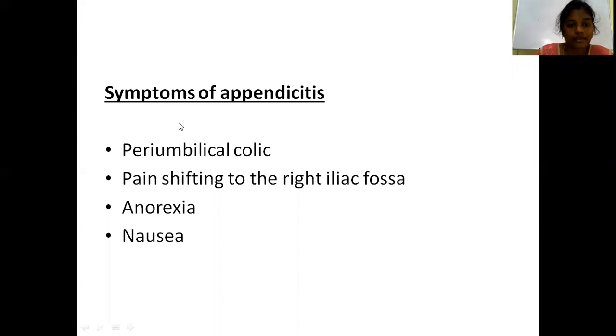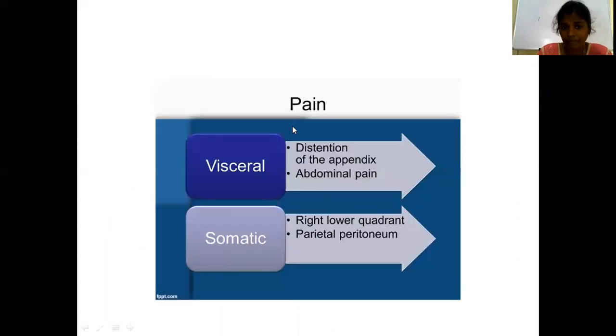Other symptoms of acute appendicitis are anorexia and nausea. See, initially the pain in the appendix is due to distension of the appendix, that is, due to the filling of mucus and increased intraluminal pressure. All this causes the initial pain of the appendix, where the visceral peritoneum gets irritated. As the embryological origin of the appendix and umbilicus is the same, the visceral pain is referred, or felt, at the region of the umbilicus in the initial stage of acute appendicitis.